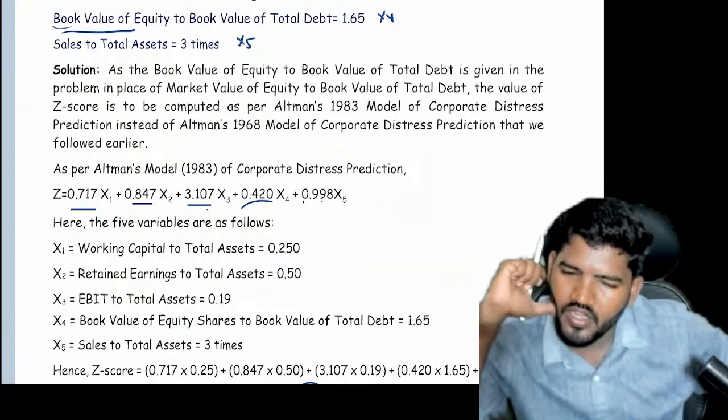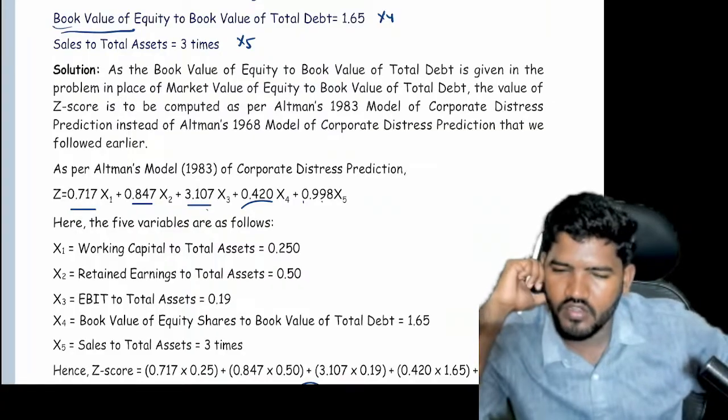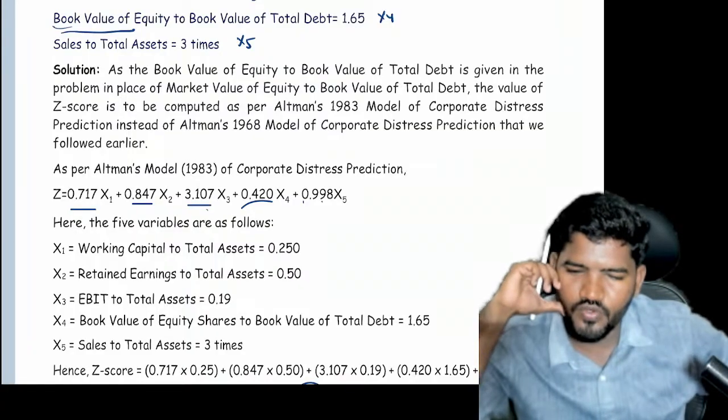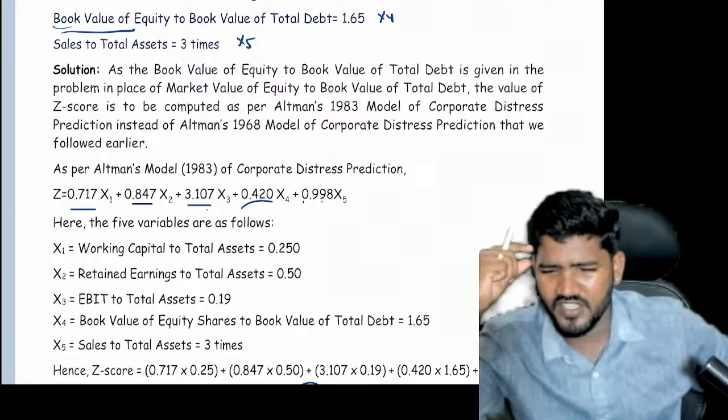Sujit, did you write the note and mention the theory? Okay, so should I write the note and mention the theory, sir? No need to mention note, man.